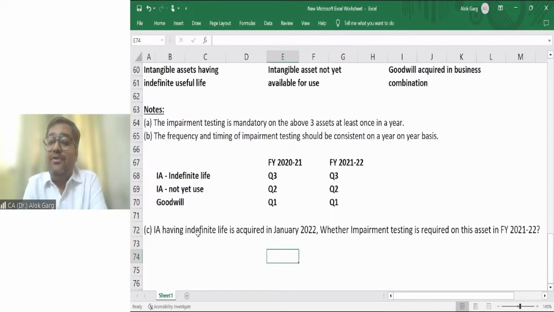Now you need to tell me whether impairment testing is mandatory on this asset in FY 21-22. It was purchased just 2 or 2.5 months ago.